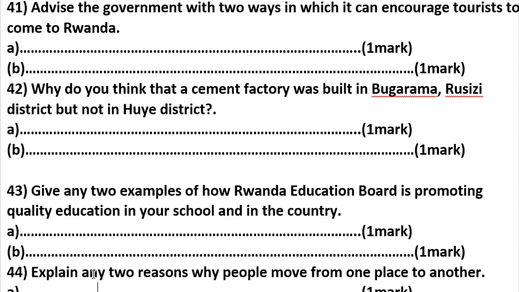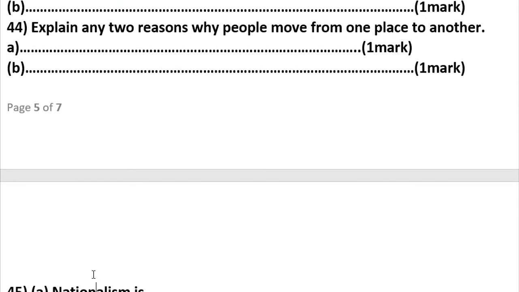It makes what we call CBC, competence based curriculum, and it is given to some of the schools. It gives some assessment to children and gives some instructional materials to be used in some schools. Thank you. 44. Explain any 2 reasons why people move from one place to another.